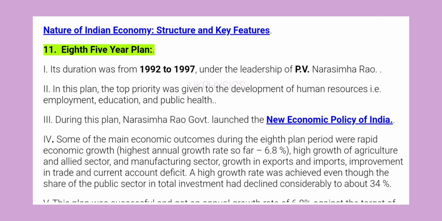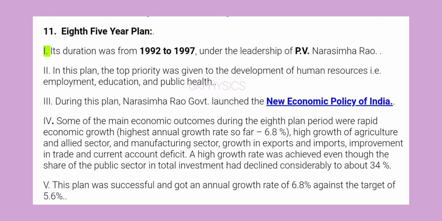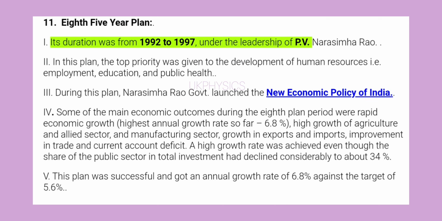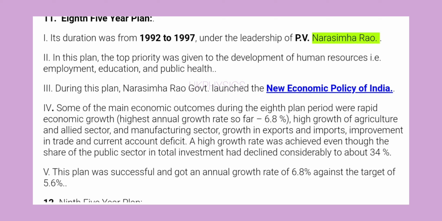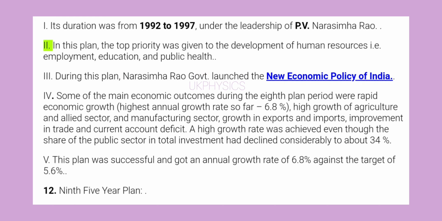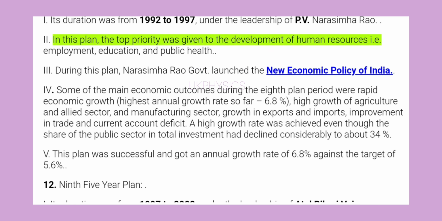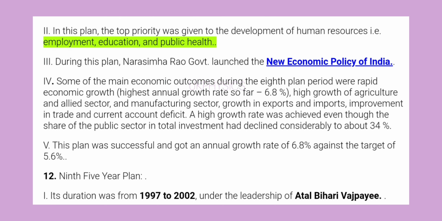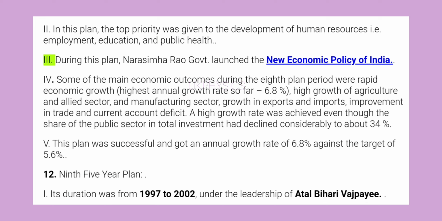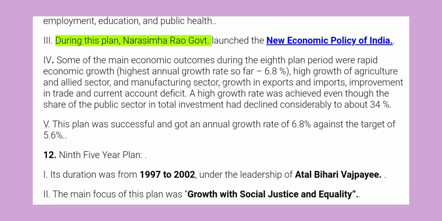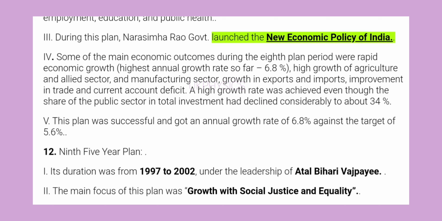11. Eighth Five-Year Plan. 1. Its duration was from 1992 to 1997 under the leadership of P.V. Narasimha Rao. 2. In this plan, the top priority was given to the development of human resources, i.e., employment, education, and public health. 3. During this plan, Narasimha Rao's government launched the new economic policy of India.